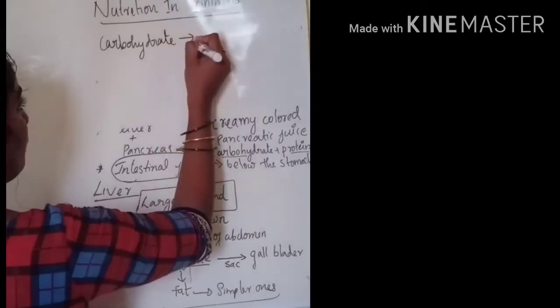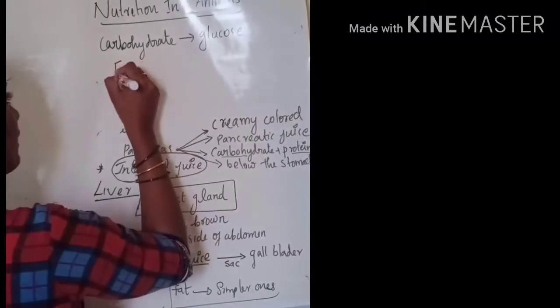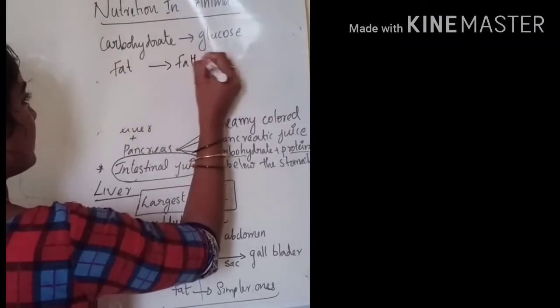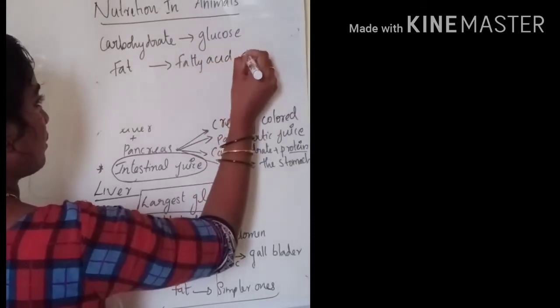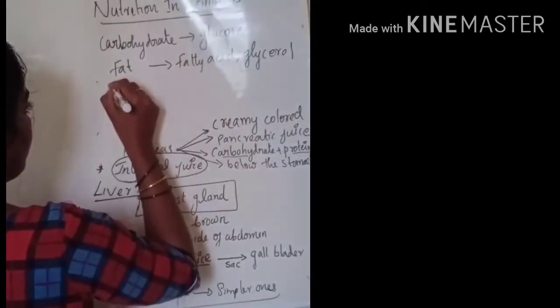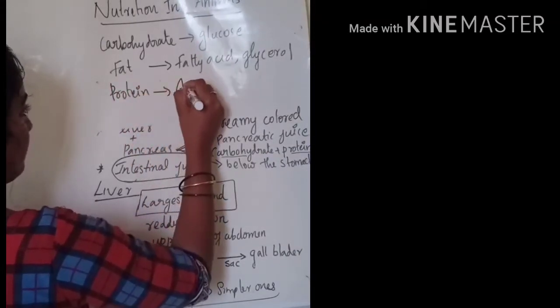At that time carbohydrate converts into glucose, fat into fatty acid and glycerol, and protein into amino acid.